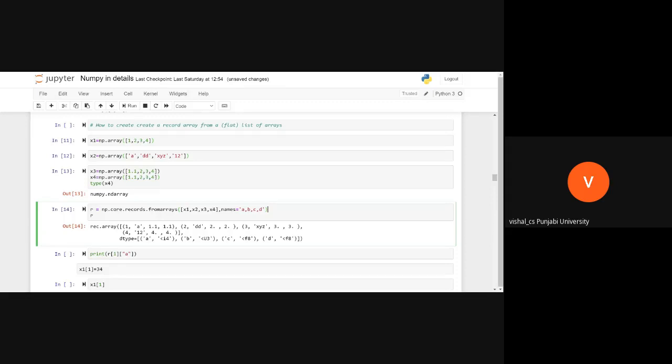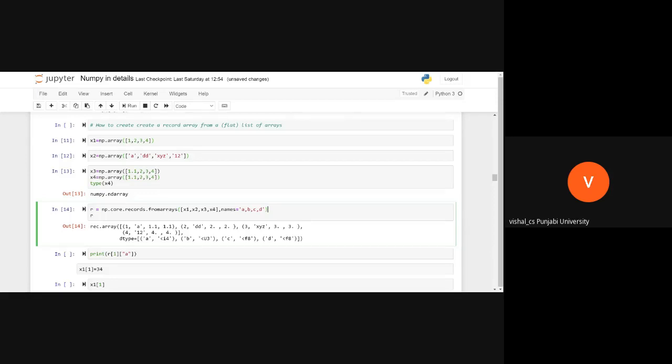So we are writing np.core.records.fromarrays. What this is doing is, we are passing different arrays in the form of a list within this function.